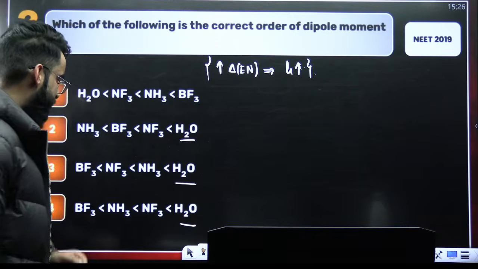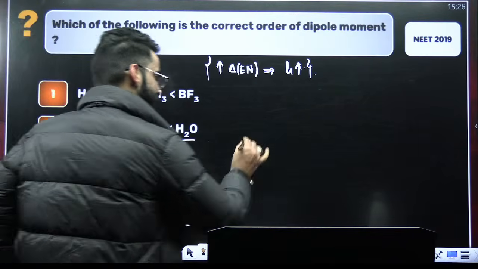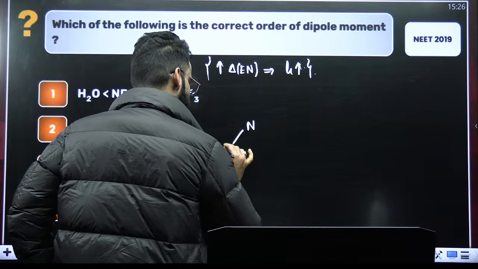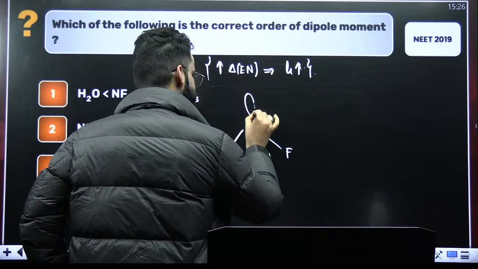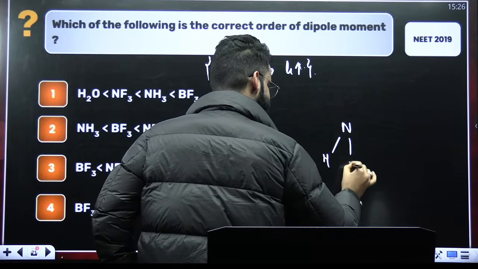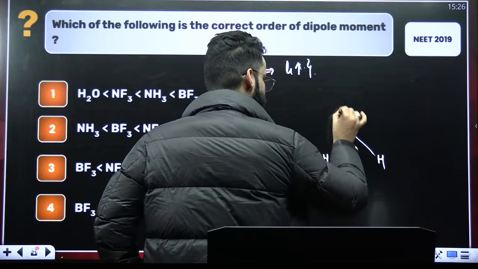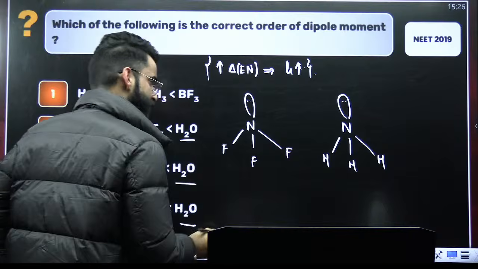So this is clear. Now, among NF3 and NH3, if you make NF3 over here, look at this NF3 molecule. This is nitrogen having a lone pair. And similarly, if I make NH3 molecule here, again nitrogen has got the lone pair. Now, which one has got more dipole moment? Let's check it out.